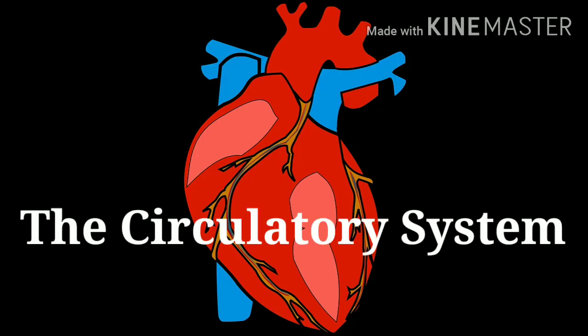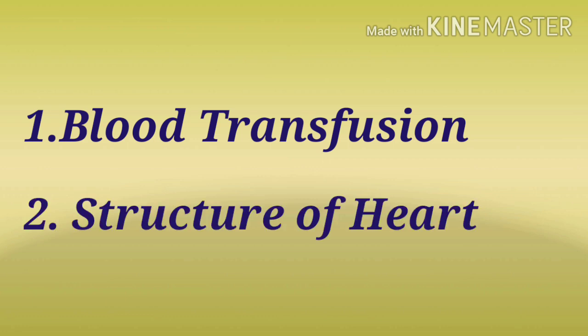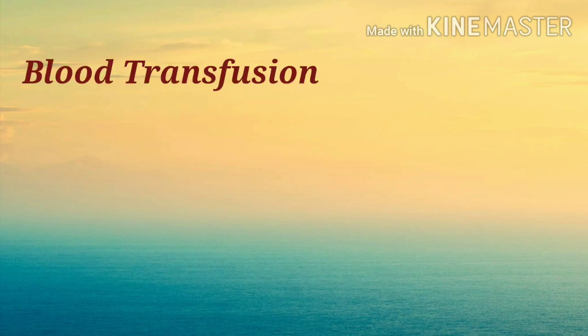In the last class, we were discussing the chapter The Circulatory System. We'll continue with the same chapter. Today we'll discuss two topics. 1. Blood transfusion and blood groups. 2. Structure of heart. Let's begin with blood transfusion.